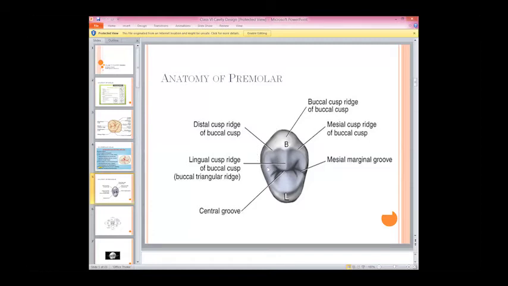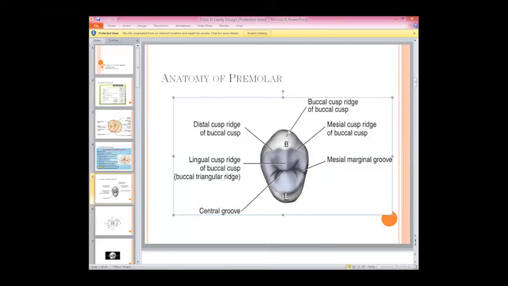These four ridges belong to the buccal cusp, and they are designated according to their name.